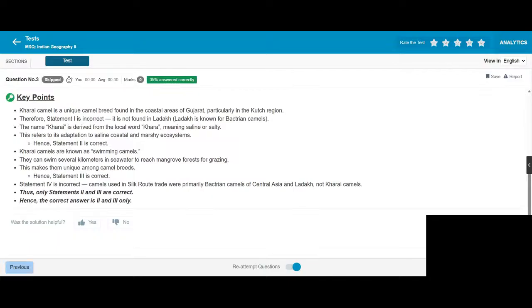It is the Bactrian camel that is known for Ladakh. The name Kharai is derived from the local word Khara, meaning saline or salty. This refers to the adaptation to saline coastal and marsh ecosystems. Kharai camels are known as swimming camels. They can swim several kilometers in seawater to reach mangrove forests for grazing. This makes them unique among camel breeds.